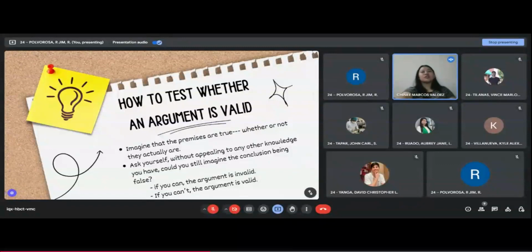So here's an example of a valid argument. So during the pandemic, people were told to wear face masks and face shields to protect themselves from acquiring the virus. So we have two assumptions here. First is wearing a face mask and face shields can reduce the risk of spreading and acquiring the COVID virus. So the second is people adhere to this protocol. So for the conclusion, therefore, the incidence of having and spreading the virus is expected to decrease. So next slide.